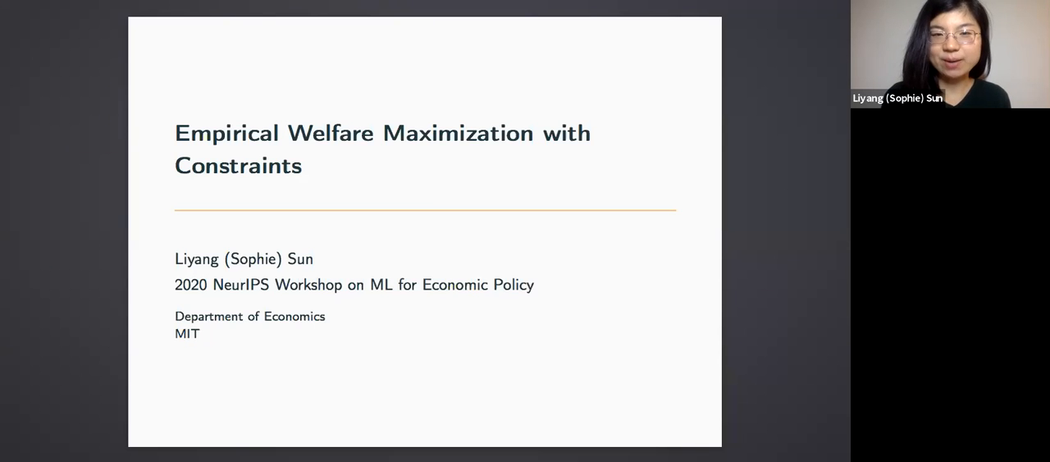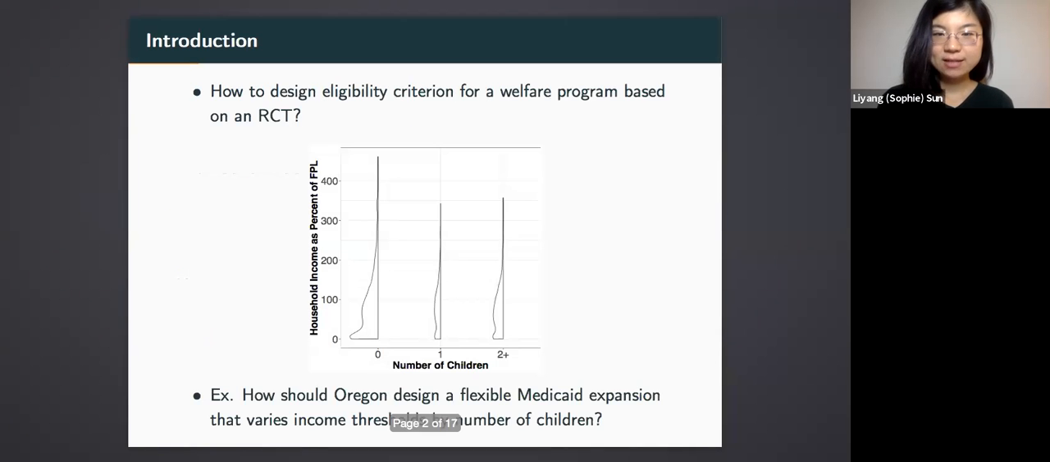I'm very excited to tell you about my paper, Empirical Welfare Maximization with Constraints. In this paper, I developed new statistical rules for designing eligibility criterion for a welfare program. Here, I take eligibility criterion to be based on individuals' observable characteristics and chosen to maximize social welfare. To do this, I suppose we have access to a randomized control trial, or RCT, that randomizes individuals into program eligibility and non-eligibility. Let me give you an example for what I meant.